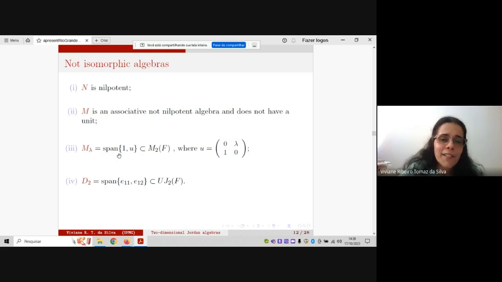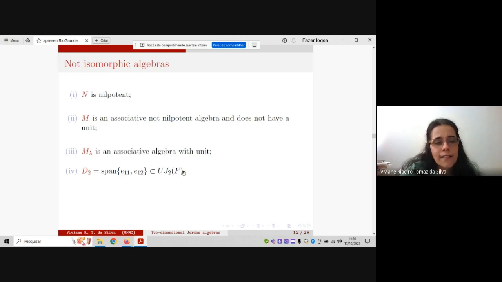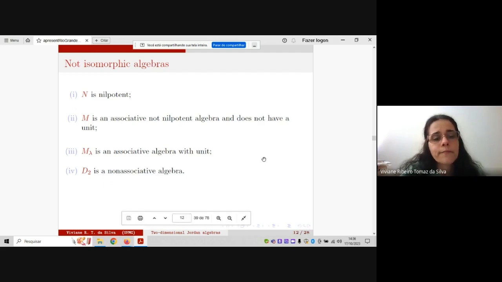Okay, then M lambda is an associative algebra with unity. And the last type, you have seen that it is a non-associative algebra. Then it is clear that all of these are not isomorphic. The problem is only with this algebra, because here we have more than one algebra.